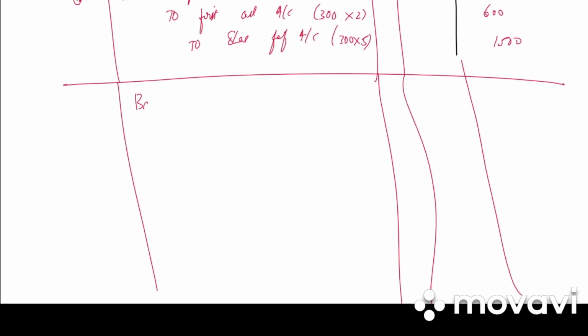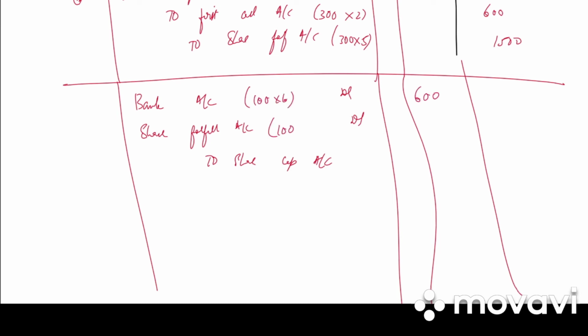Next we have the reissue entry. Bank account debited, share forfeiture account debited, to share capital account. So how many shares are reissued? 100. At what value? 100 into 6, 600. What is the discount?